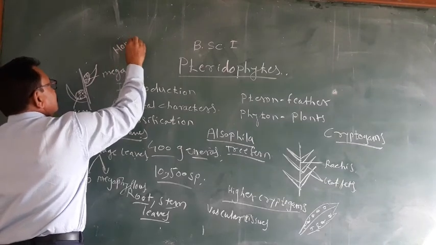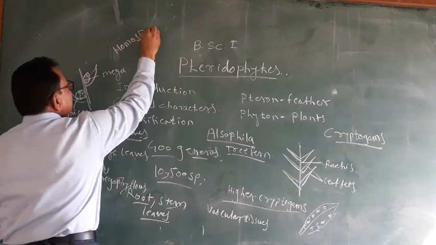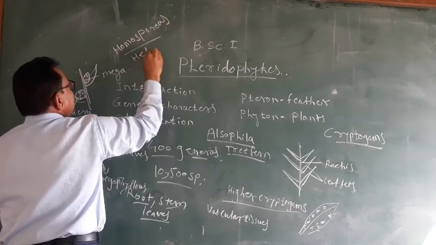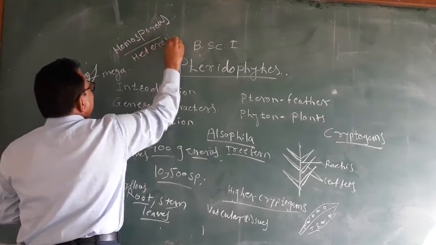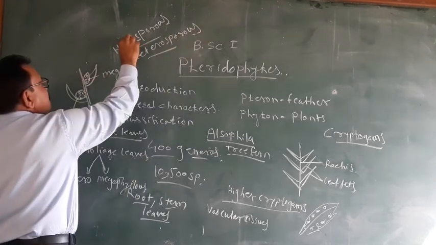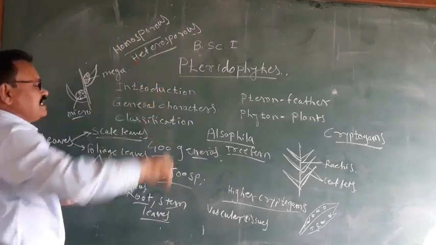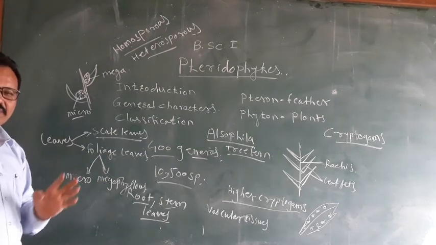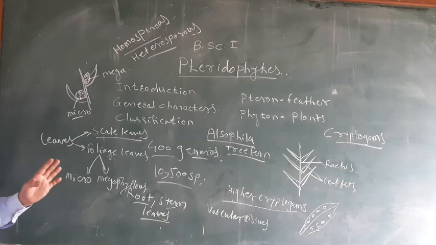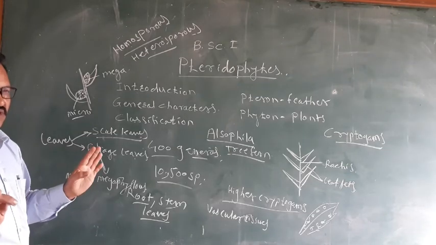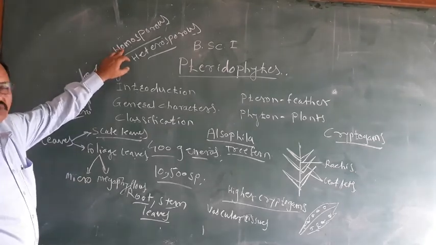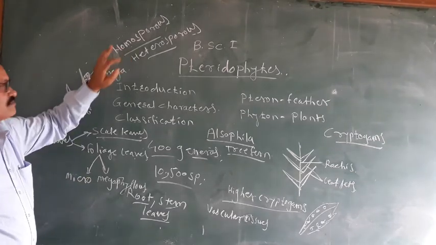Therefore the pteridophytes are homosporous as well as heterosporous. Homosporous means the pteridophyte shows only one type of sporangia or only one type of spores. There is no differentiation of microsporangia and megasporangia. They are called homosporous pteridophytes.